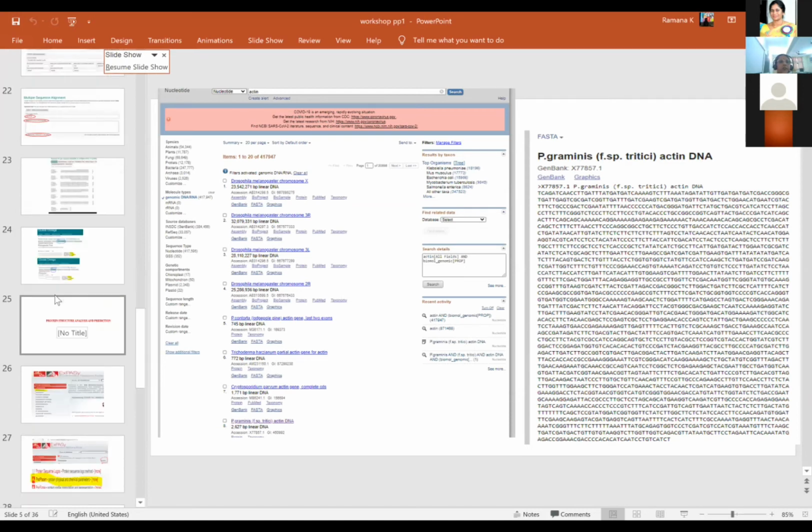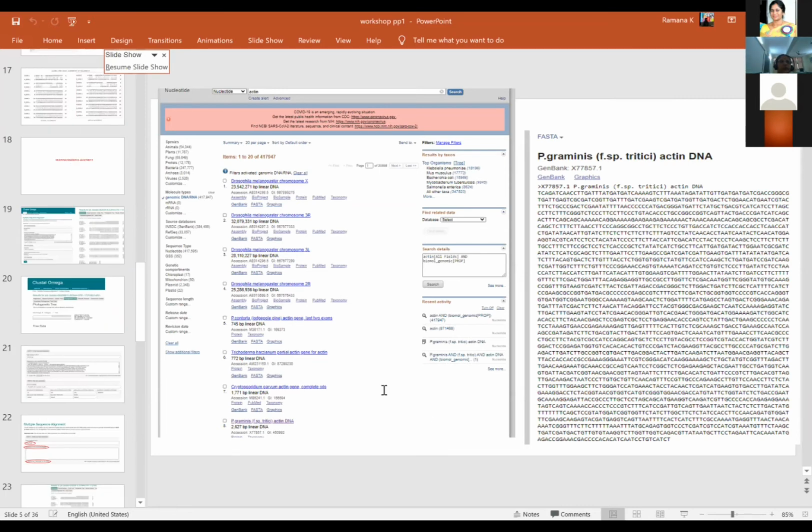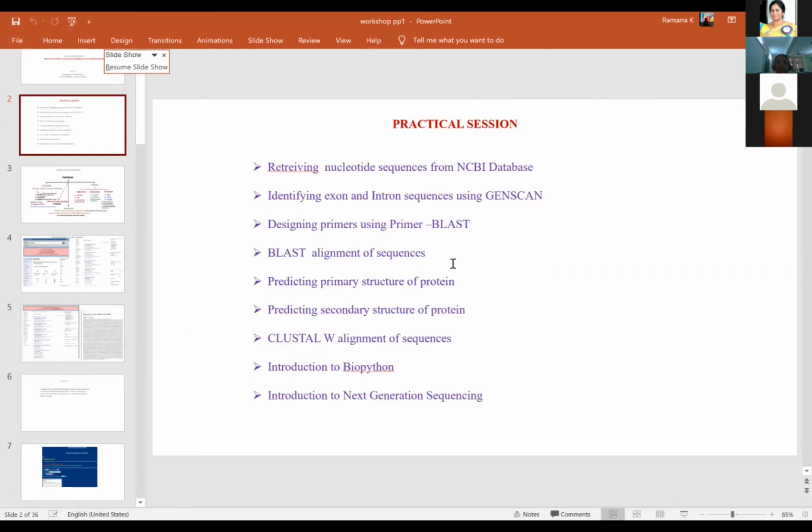So now we are going to, in this I have shown you BLAST alignment of sequences. Now we are going to see the primary structure, secondary structure, Clustal alignment, and I will try to finish this at the earliest and try to show you some exercise related to these two aspects, which is important. Okay, so now let us go to the primary structure of the protein.